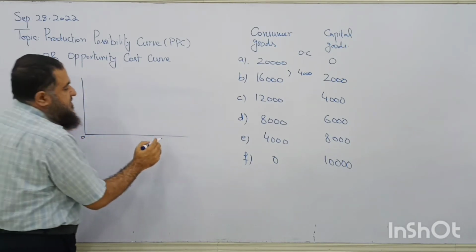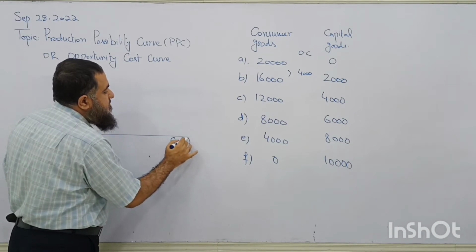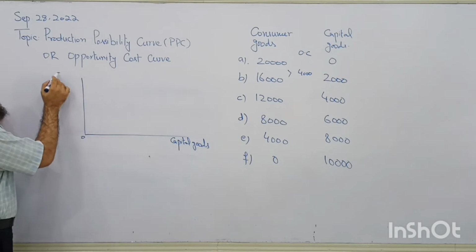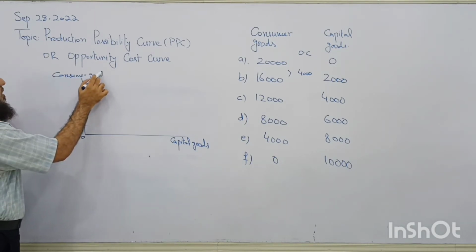This is the x-axis, where we are taking capital goods, and here we are taking consumer goods.